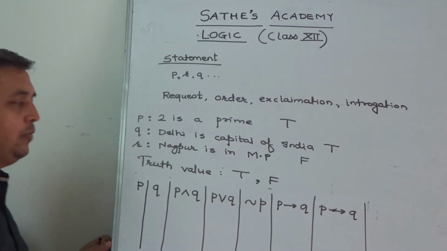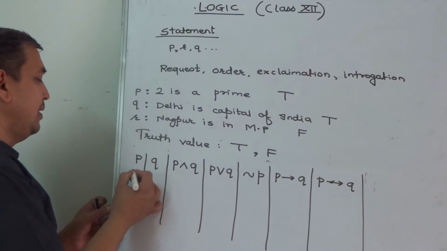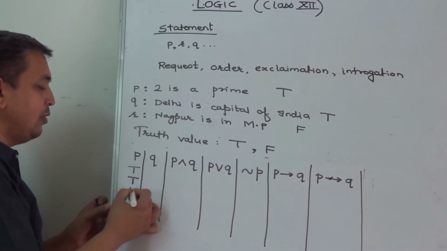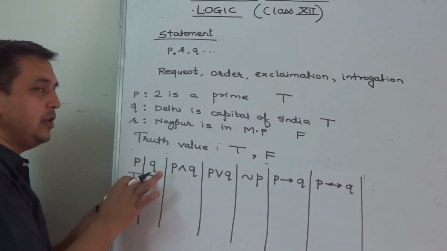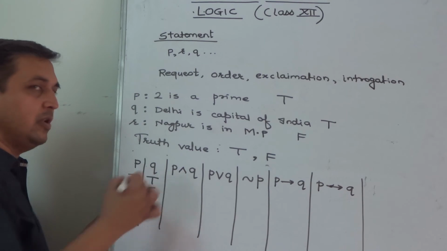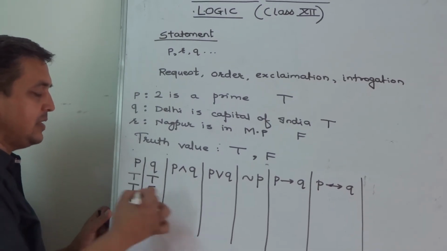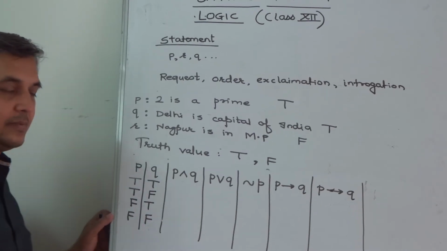Now let us see how do we find truth values of compound statements. Now the four possibilities for these two statements are like either both statements are true, or one is true and the other is false, one false and the other true, or both false.